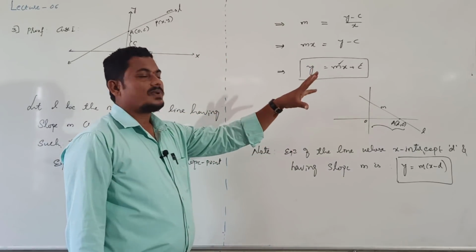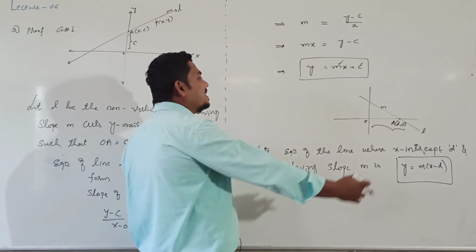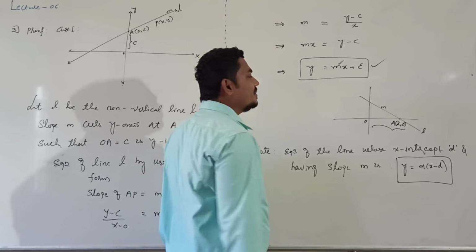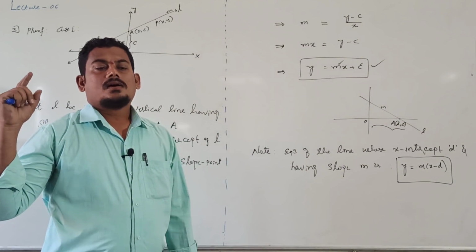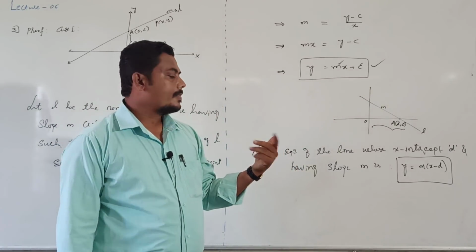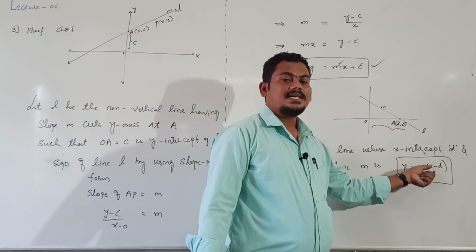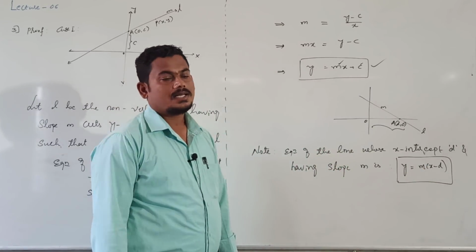Y equals mx plus c is the formula when the slope and y intercept are given.